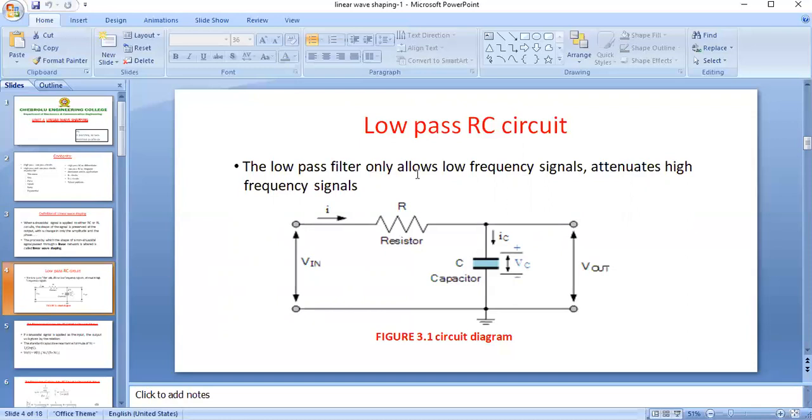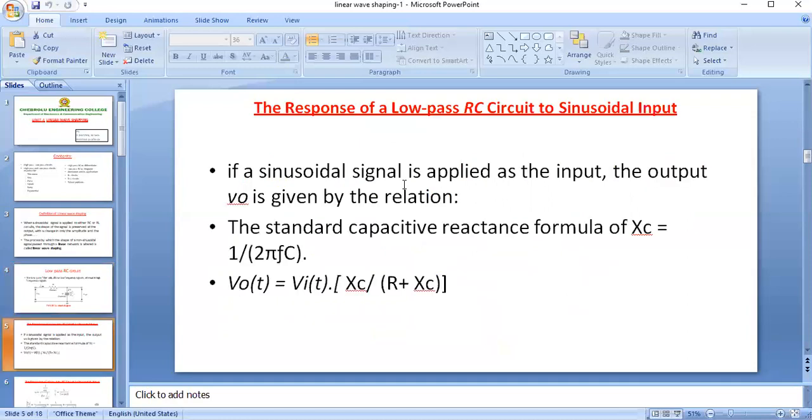The mark between the low frequency and high frequency is what we call the cutoff frequency. Below the cutoff frequency, this circuit allows all the frequencies. Above the cutoff frequency, it attenuates or stops the frequencies. So this is the low pass RC circuit.